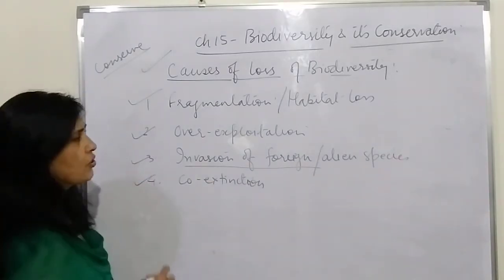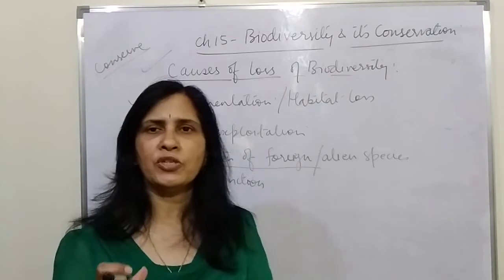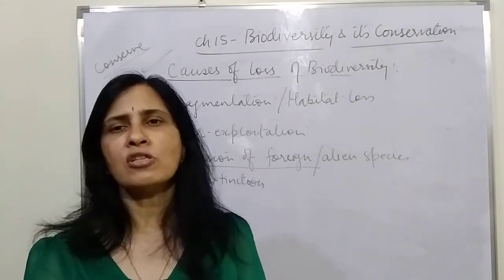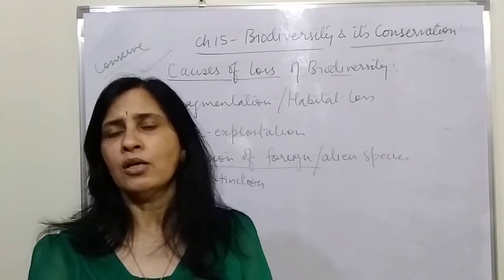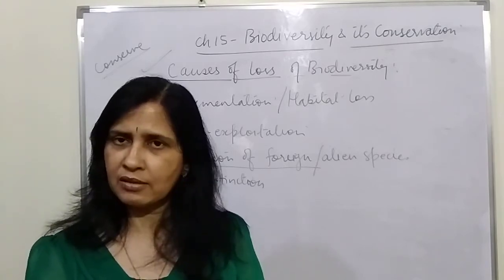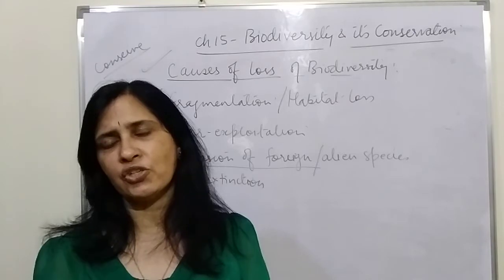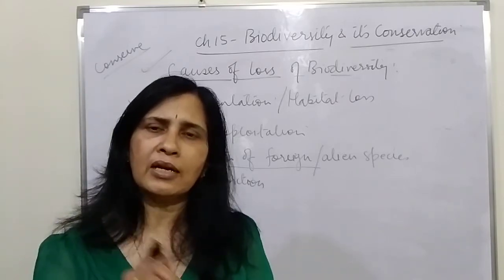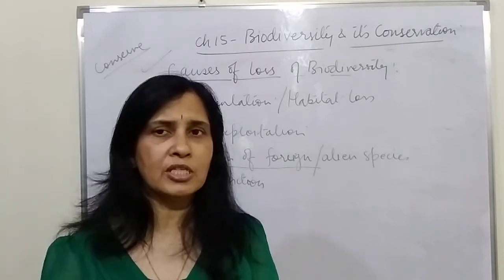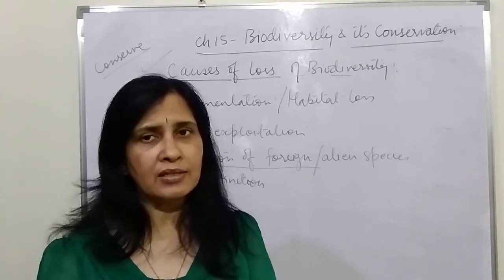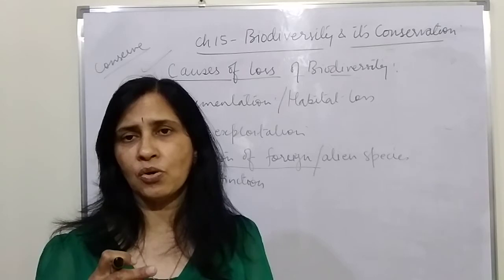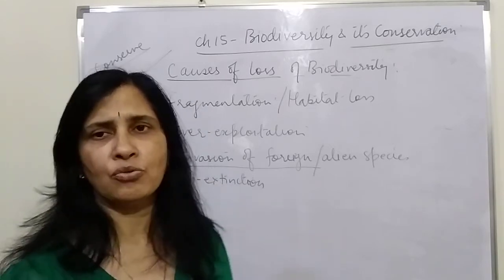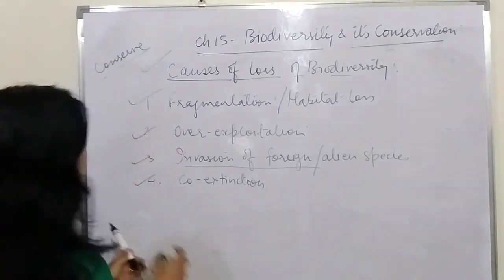Then comes the co-extinction. Co-extinction is when two species become extinct together, because one is so dependent upon the other that they cannot survive without each other. So if one gets extinct, it leads to the extinction of the other, and that is the example of co-extinction. The yucca and the moth, the fig and the wasp, the pollinators and the flowers, in some cases they are so specific that extinction of one may lead to the extinction of the other also.